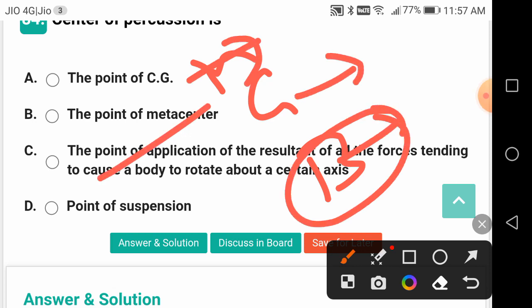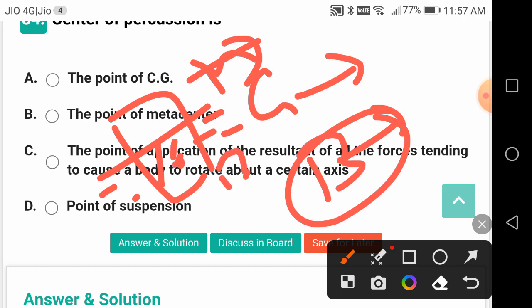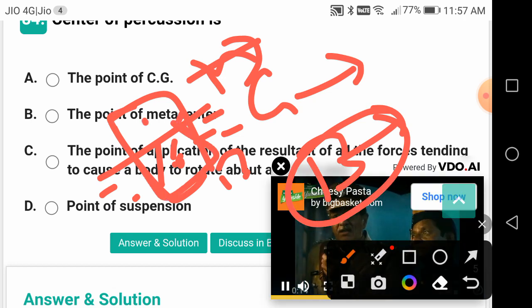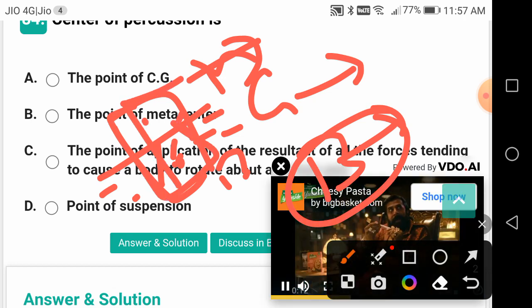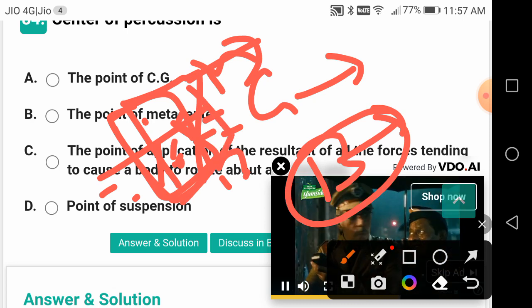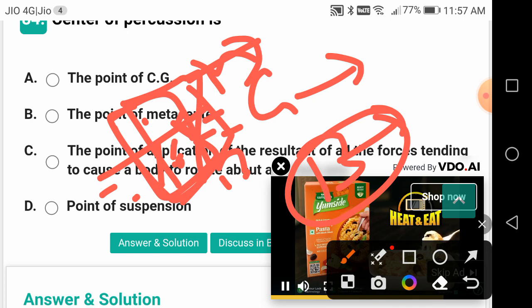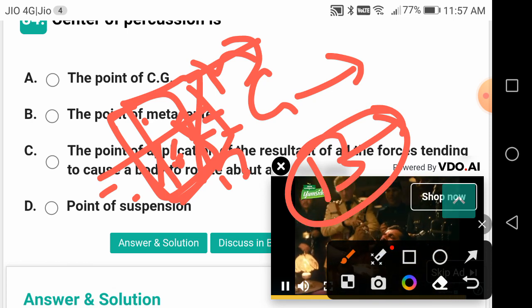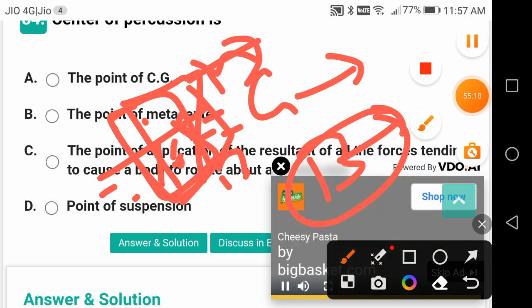Center of buoyancy: for example, I have got a body which is immersed in a liquid. So it has got a center of gravity, right? The center of the immersed portion is called center of buoyancy, and for the total body it is center of gravity. If it is given some angular displacement from its original position, it will try to come back to its original position, right? So it appears to be rotating about some point, that is called the metacenter.